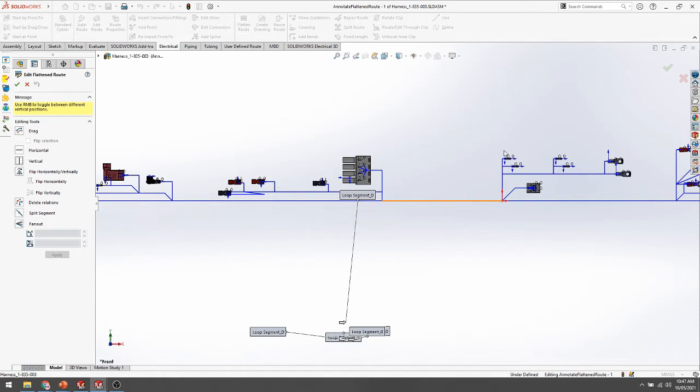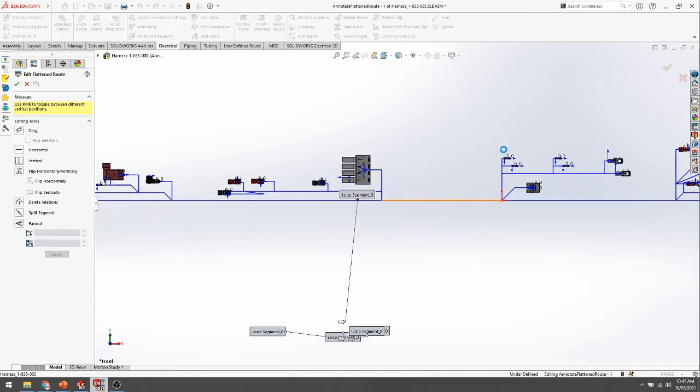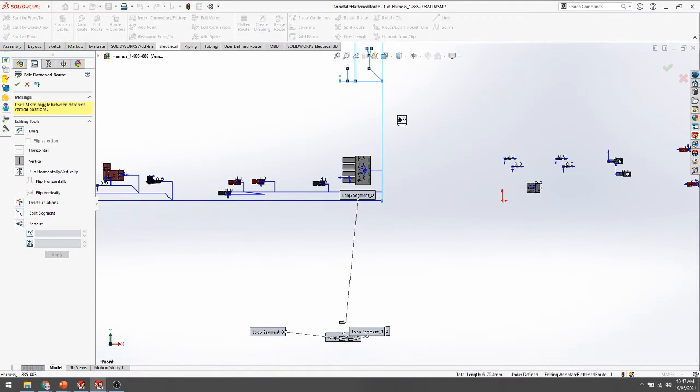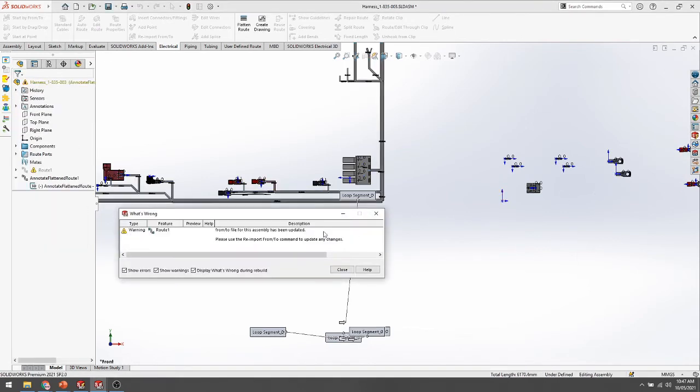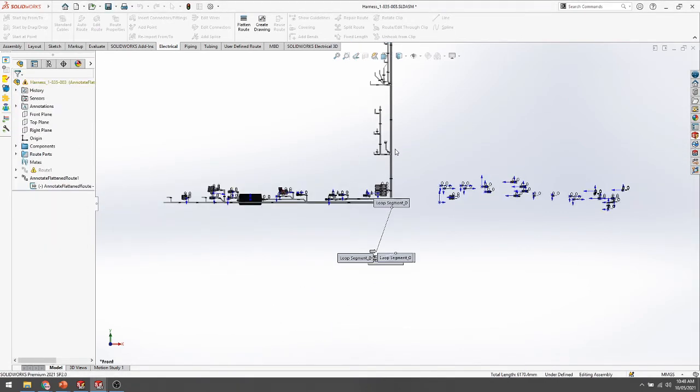I think it's working. It will take more time because I have added all the components inside the flattening drawing. So that's why it will take more time. If you don't edit this, it will work much faster.